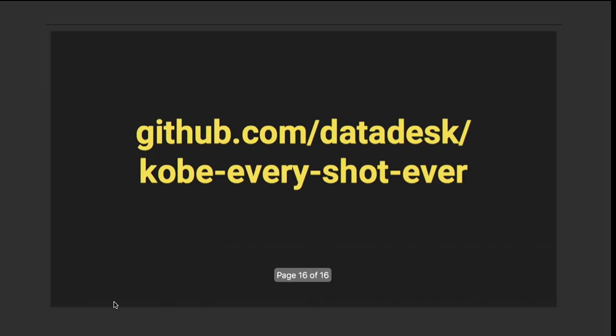And if you're interested in this, you can go on the Data Desk GitHub, which is the LA Times Data Desk, and you can see some of the code there. There's an IPython notebook that has our scraper and some other code, and there's lots of information there about it. So thank you.